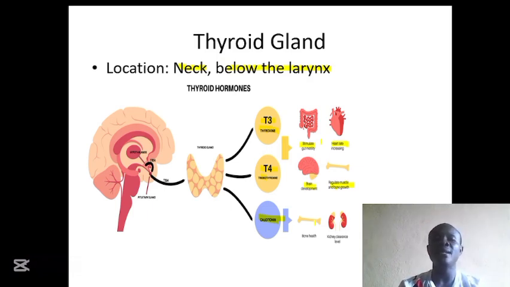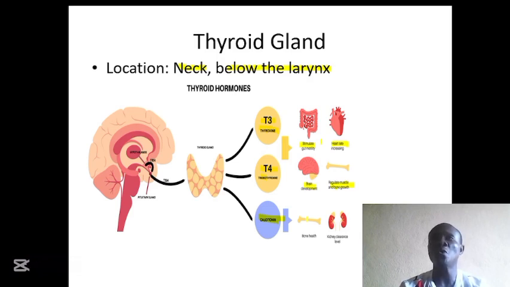And there is one gland that is not found here, but actually it is found on this slide, but we cannot see it because it is found at the back of the thyroid gland. That gland is called the parathyroid gland. It acts opposite to calcitonin. So what it does, it increases the blood calcium level. The calcium that has been stored in the bones will move into the bloodstream, and it will enable the absorption of calcium from the kidney back into the bloodstream.